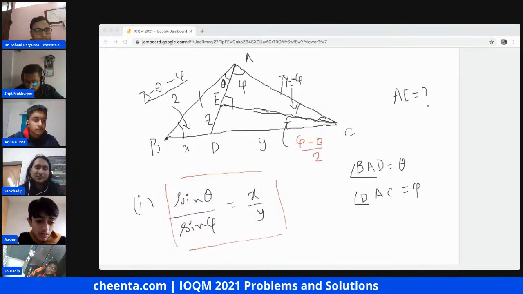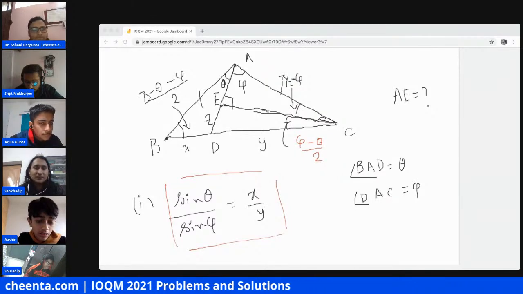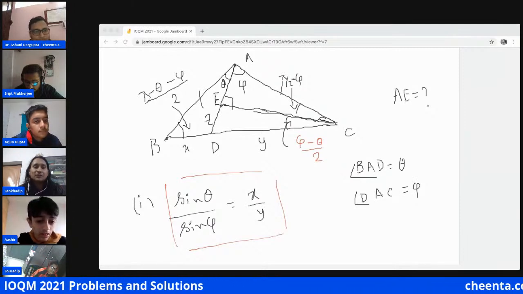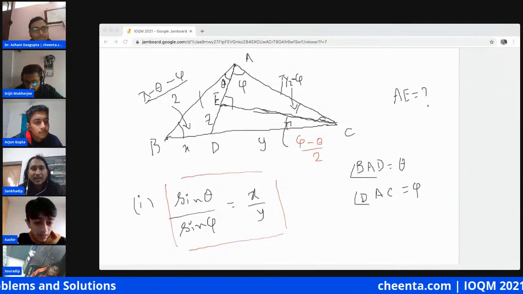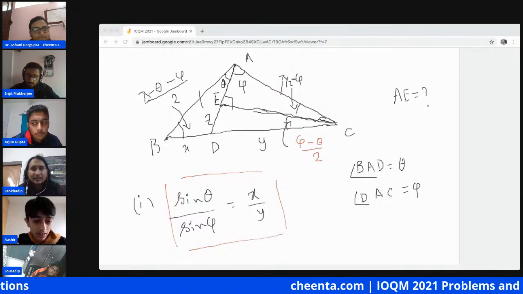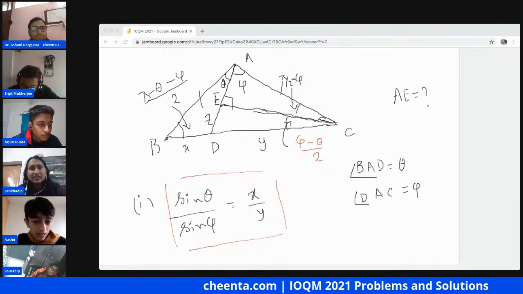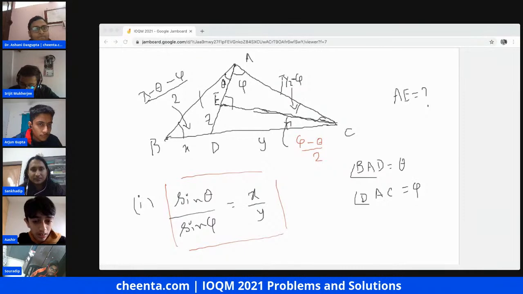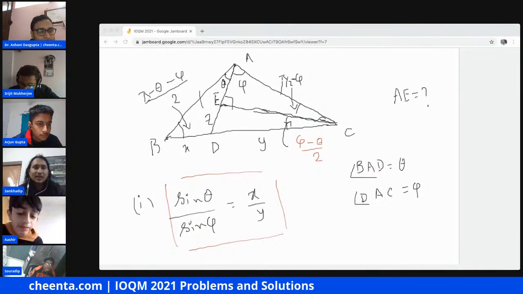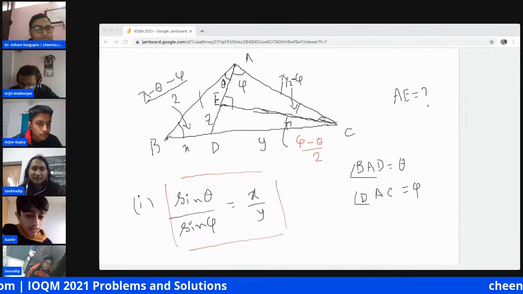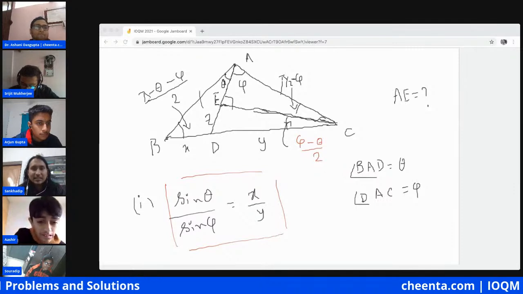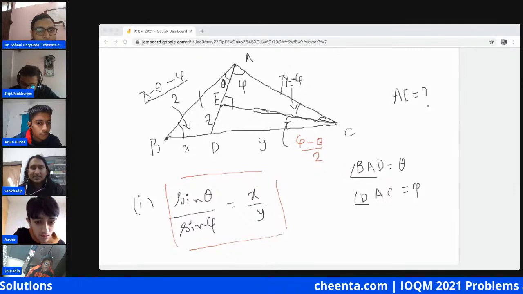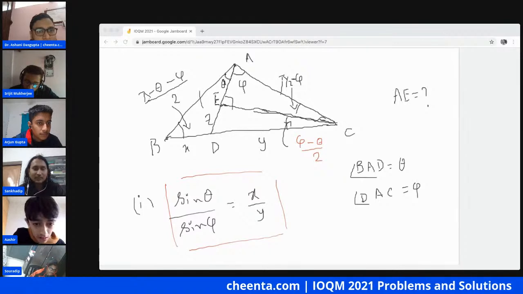I'm not using the actual values. The first equation is sine theta by sine phi equal to x by y. Note that the angle ACE is pi by 2 minus phi, and as AB equals AC, we must have angle BCE equal to phi minus theta by 2.